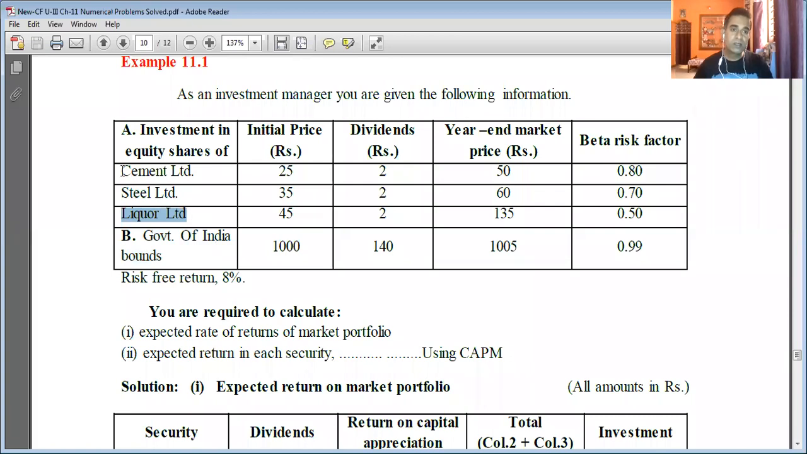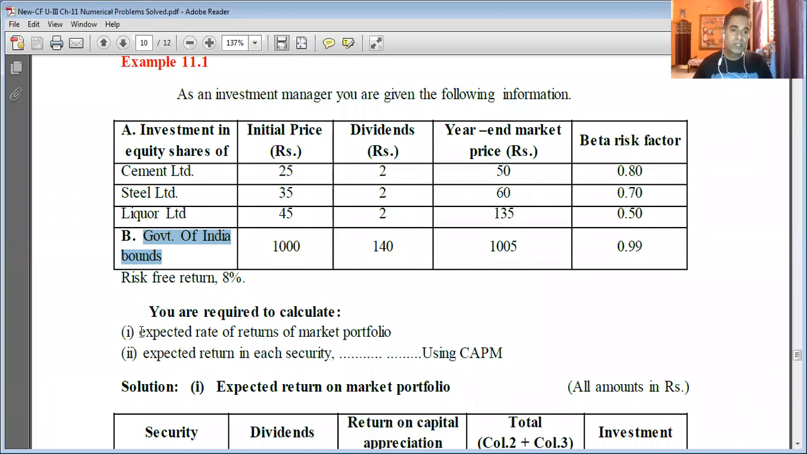See what the company is doing? It is diversifying its risk by investing in different industries. So equity shares of 3 different industries are purchased here: Cement Limited from the cement industry, the steel industry, and the liquor industry, as well as government bonds. So this is nothing but the market portfolio. It is called a portfolio or a market portfolio. I hope things are clear.